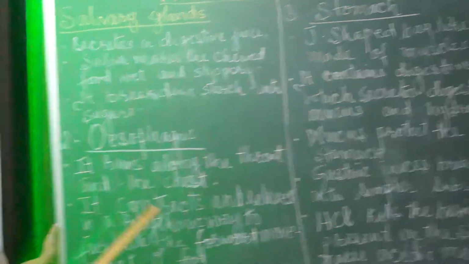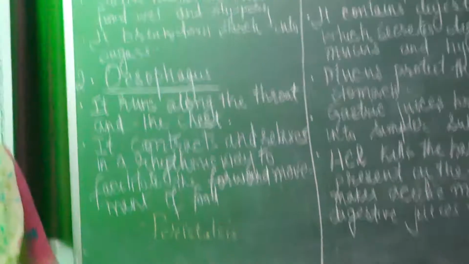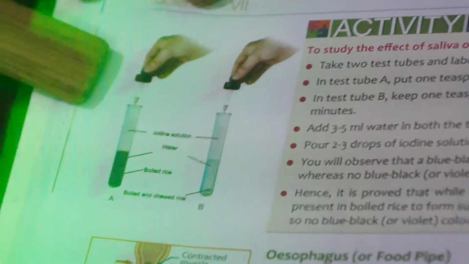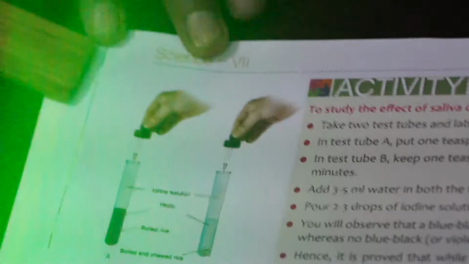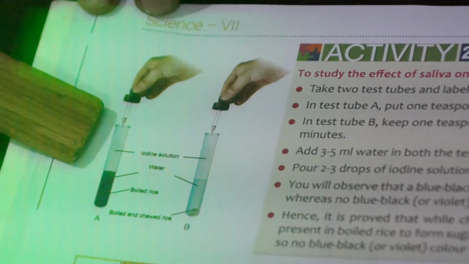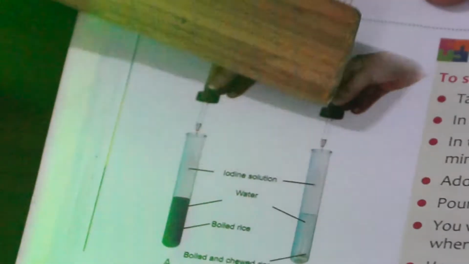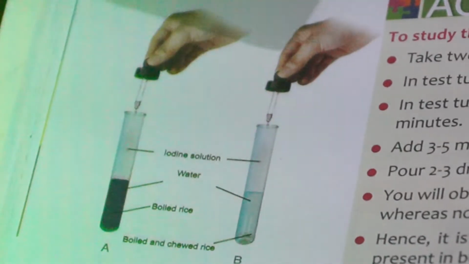There is one activity. I will show the picture of that activity. We can identify the effect of saliva on starch. Here you can see that two test tubes are taken. Inside the first test tube, we have taken boiled rice. In the second one, chewed rice.